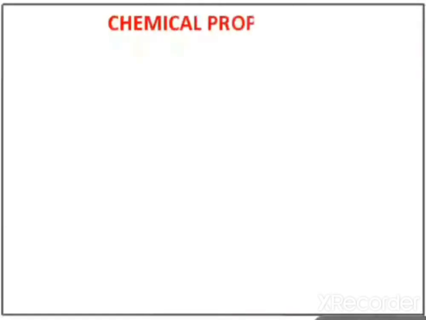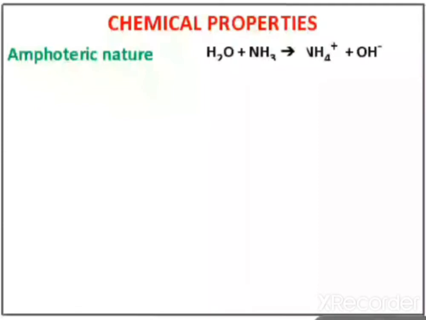Now chemical properties of water. First chemical property is amphoteric nature. Amphoteric nature means what? An element or compound that shows acidic behavior or basic behavior. If the compounds show acidic behavior as well as basic behavior, then these compounds are known as amphoteric compounds, and this nature is amphoteric nature. So amphoteric nature means acidic nature as well as basic nature.